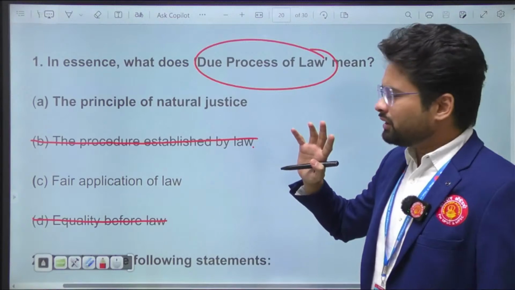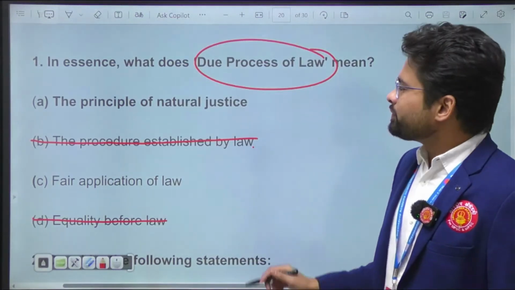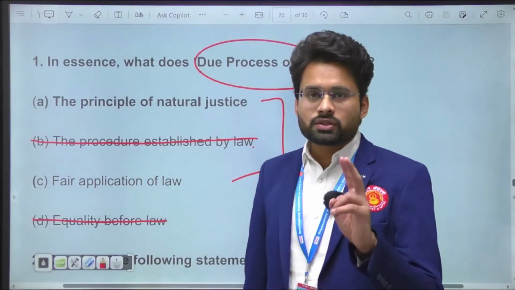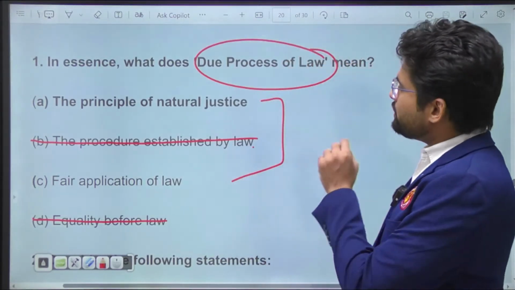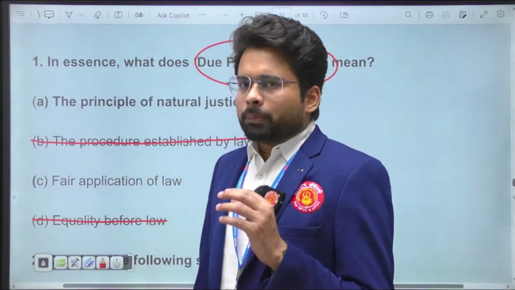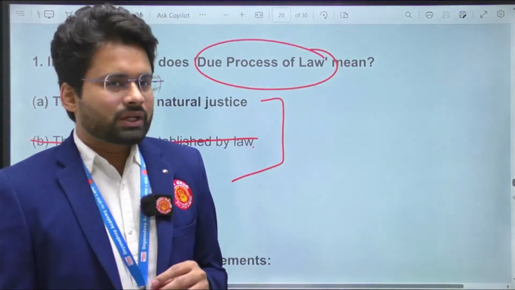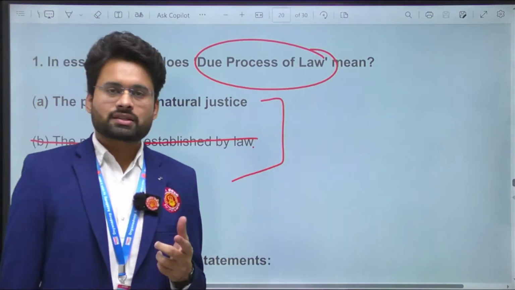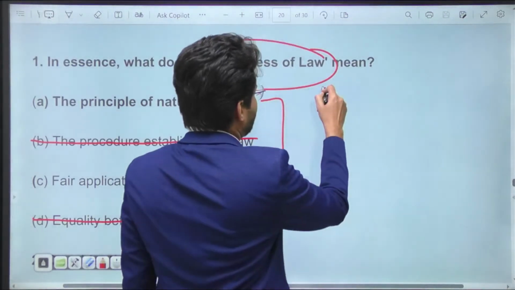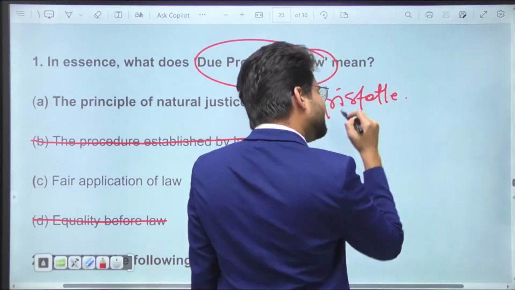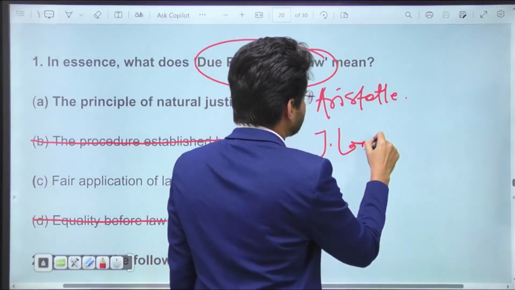So these two options are absolutely wrong. But the question was about the remaining two options, and the confusion was about them: the first is the principle of natural justice, and the second is fair application of law. But before we delve into the analysis, I would like to mention a few thinkers and ideas. The first thinker is Aristotle, and the second is John Locke.